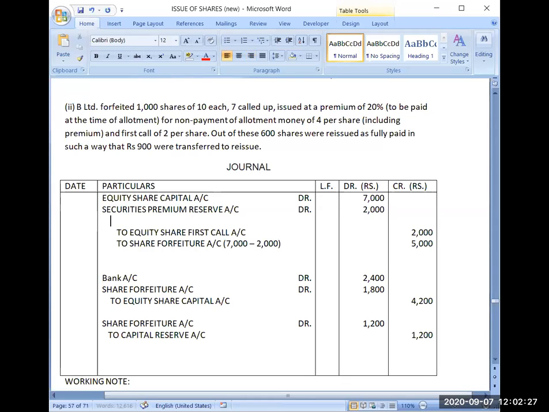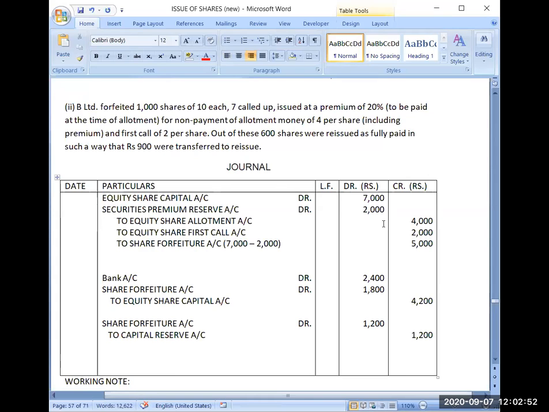Then you have not received the allotment money also. To equity share allotment account, and the money not received is 4. The allotment money is 4 per share. So that's why it will become 4,000.